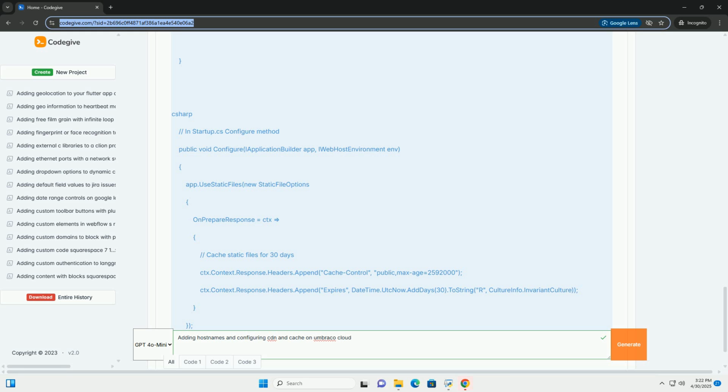Dependency injection: inject the RuntimeCache provider into your services or controllers to access the cache. Cache policy: the Insert cache function takes a TimeSpan, which dictates how long it remains in the cache. Cache invalidation: manually invalidate the cache using the cache.ClearByKey method when the underlying data changes.